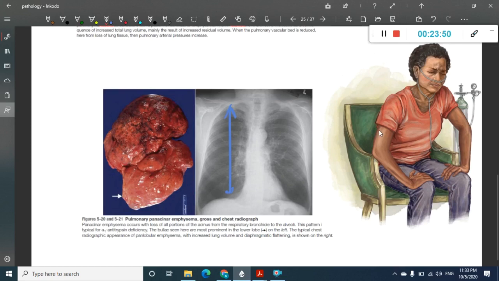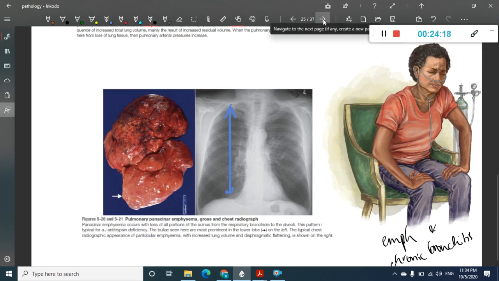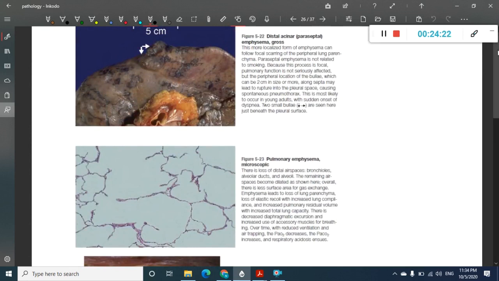Then this is the picture of a person who has both emphysema and chronic bronchitis. In our clinical field, we generally do not see isolated emphysema or isolated chronic bronchitis patients. Most commonly, we see the combined picture, patients who have both the features rather than one. Then the same pictures, but some more.